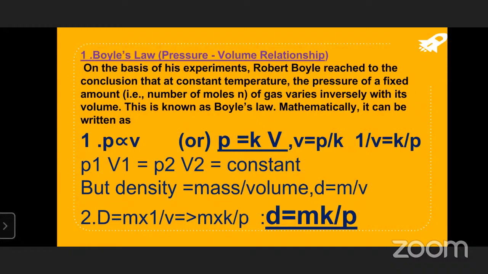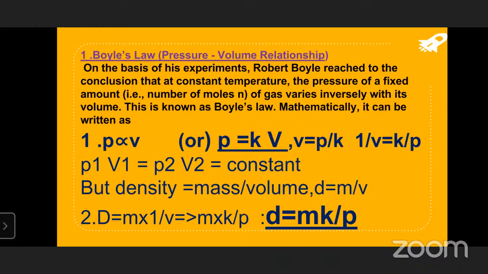That's why we only mentioned it as gas laws. We are not saying liquid laws and solid laws like that. Gas laws, in the sense that the major portion is taken by the gases. That's why we are considering them as gas laws. Okay, fine. Then you will see here.